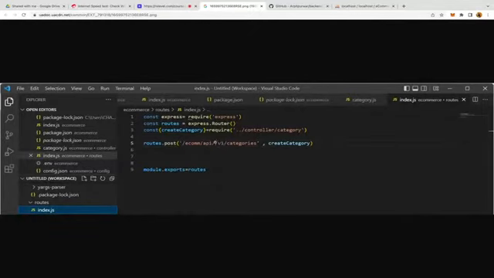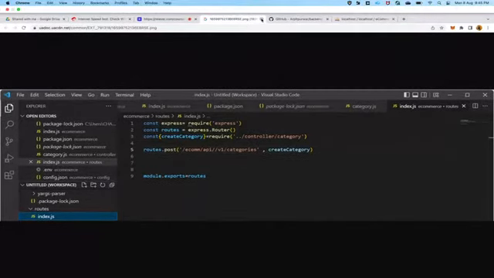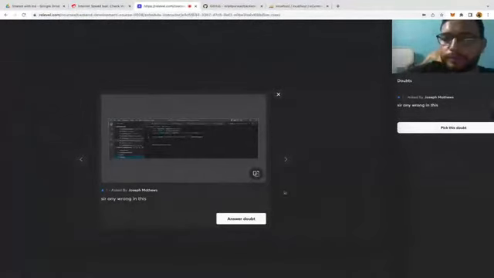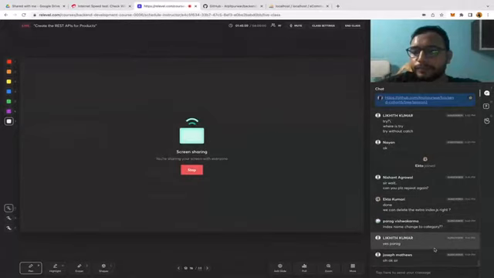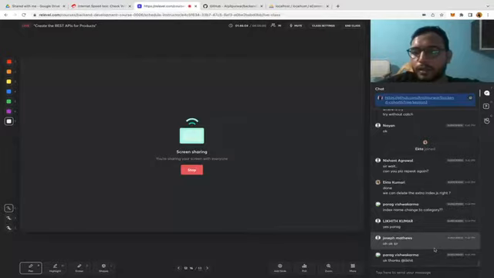So in this part, this is the only error. I'm not sure whether controller slash category is correct or not, because I cannot see the folder structure on the right. But other than that, everything looks good. So we just updated some of the files. Has everyone done it? Yes. Index name changed to category. Okay.